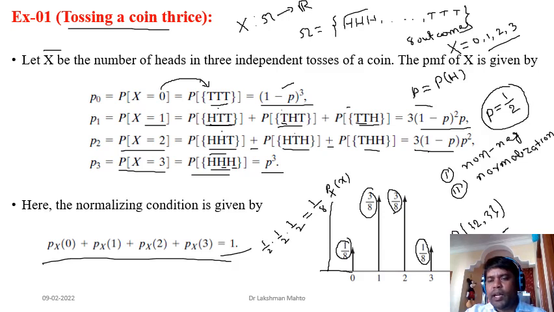Or you can define another kind of event, odd value or even value. What is the probability that the random variable is taking an odd value? So what are the odd values? Odd values are 1 and 3, and even values are 0 and 2. So those kinds of things also you can introduce.